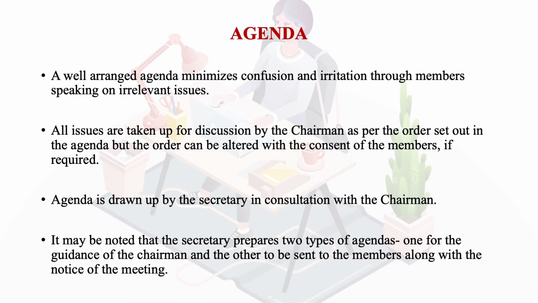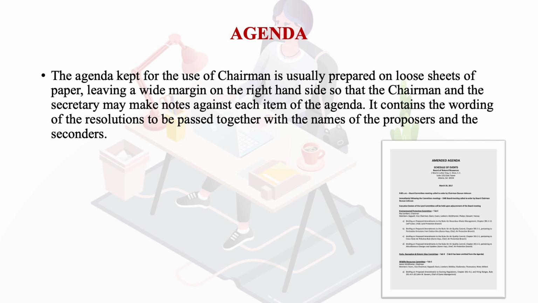Learners, it may be noted that the secretary prepares two types of agendas, one for the guidance of the chairman and the other to be sent to the members along with the notice of the meeting. Now let us try to find out the agenda which is kept for the chairman. How is it different from the one which we have sent to the other members? The agenda kept for the use of the chairman is usually prepared on loose sheets of paper, leaving a wide margin on the right hand side so that the chairman and the secretary may make notes against each of the items of the agenda.